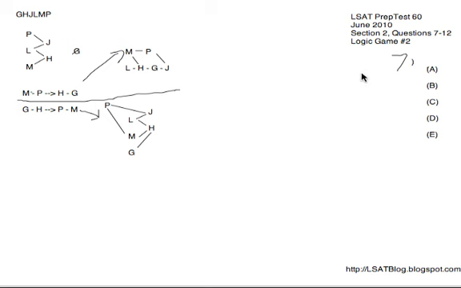So the easiest thing to look for, of course, is that G cannot be last. So any choice where G does appear last is automatically invalid, and we can eliminate D because that features G last. We also know that we can't have any of P, L, M last, of course, because they're all coming before other guys. So any choice with P, L, M last is automatically gone. That gets rid of C where M is last.